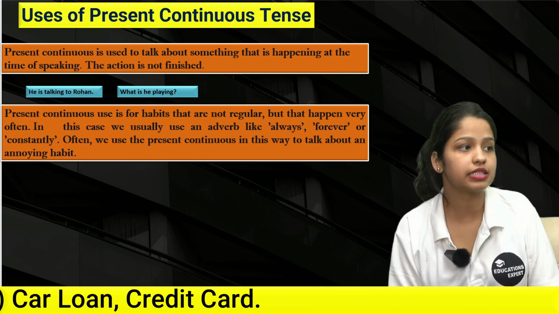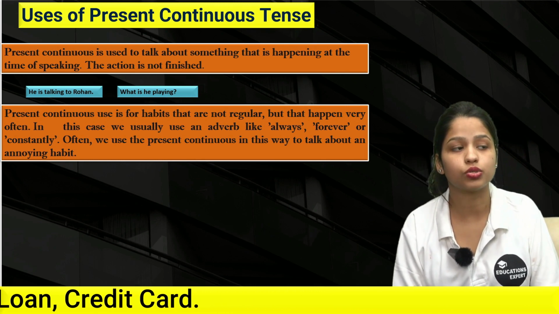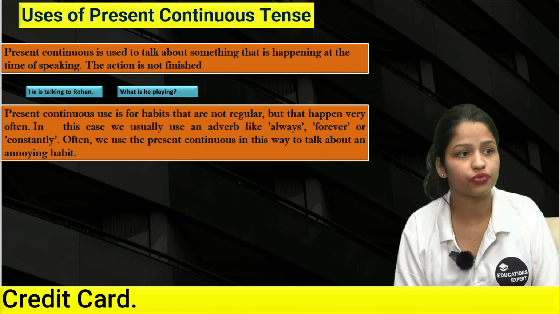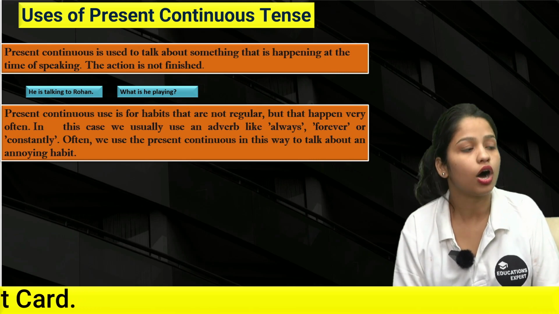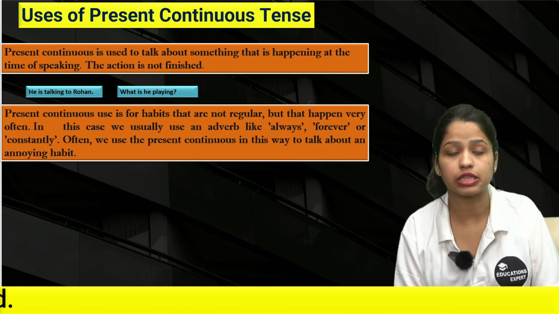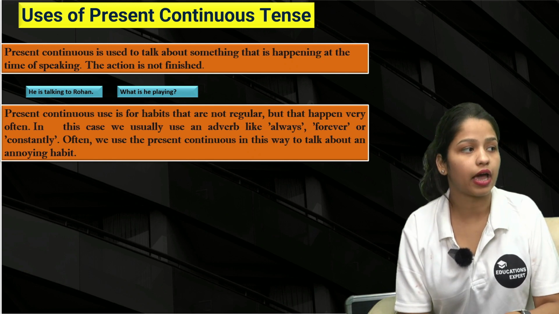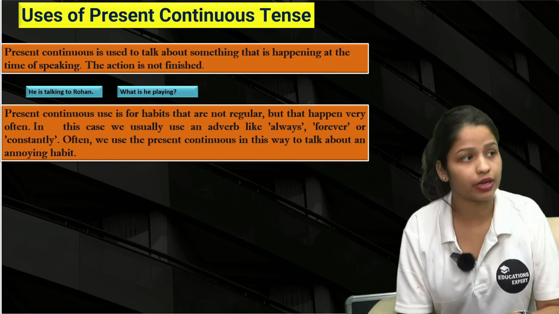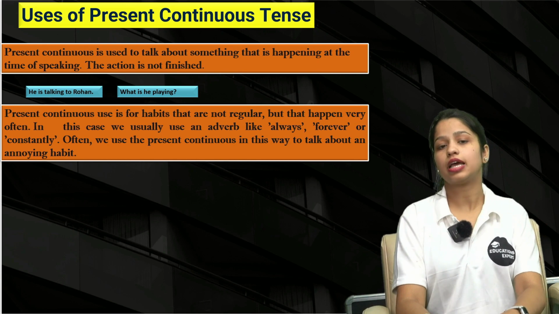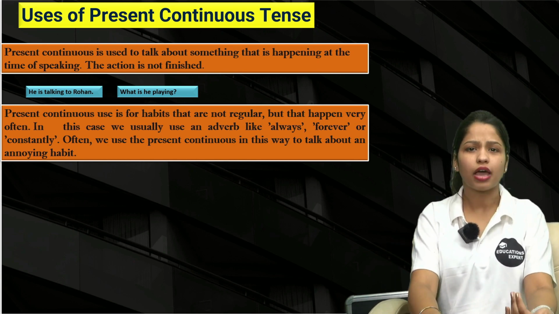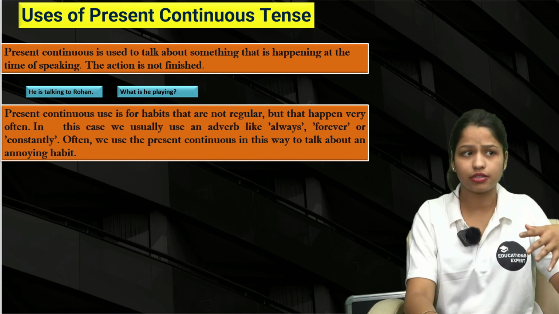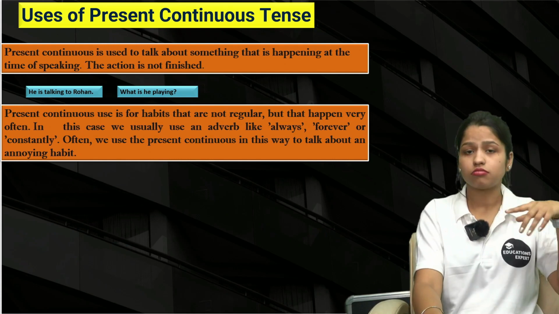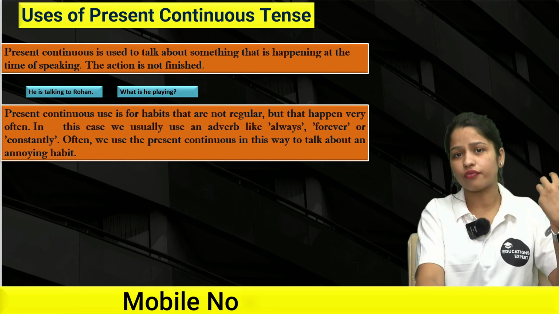Next, present continuous is used for habits that are not regular but that happen very often. In this case, we usually use an adverb like always, forever, or constantly. Often we use the present continuous this way to talk about an annoying habit, right? So basically we use it for habits that are not regular, but sometimes happen very often.